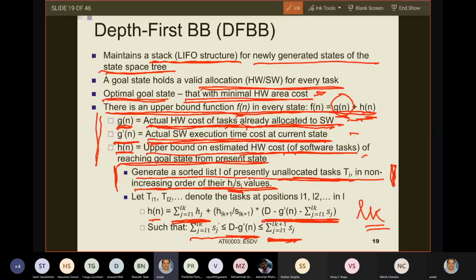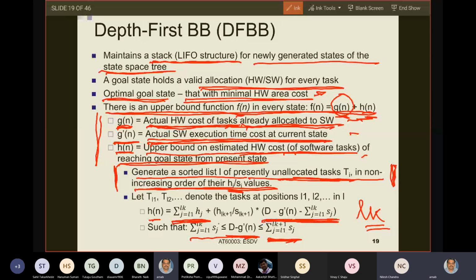Hello? Yes, sir. Sir, I am not able to get this D minus g dash n minus summation of that. It is the remaining resource of software which we have to implement on hardware. No, no. Sir, please explain. It is the remaining software execution time: D minus g dash n minus summation j equals L1 to Lk Sj is the remaining software execution time.